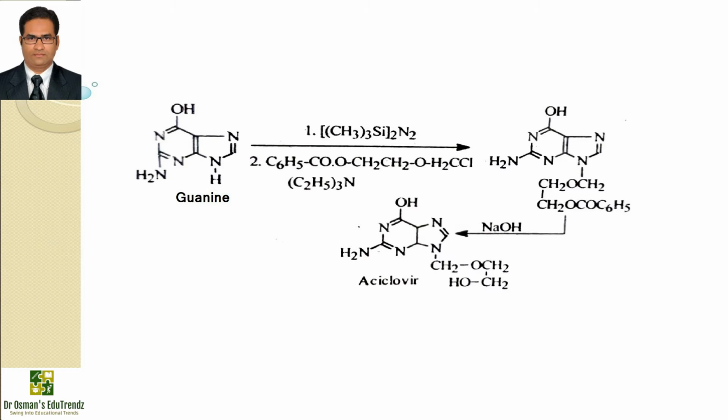Now let us talk about the synthesis of acyclovir. Acyclovir is synthesized by alkylating guanine with 1-benzoyloxy-2-chloromethoxyethane in triethylamine. The hydroxy and amino groups of guanine are previously protected with trimethylsilyl group by treating with hexamethyldisilazane. After hydrolysis of the resulting product with water, benzyloxyethoxymethyl guanine is isolated. It is then treated with a methanol solution of ammonia, removing the benzoyl protecting group from the hydroxyethyl methyl fragment, finally giving acyclovir as the resulting compound.